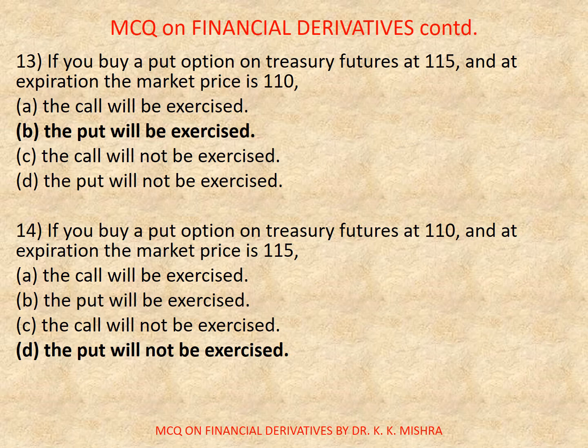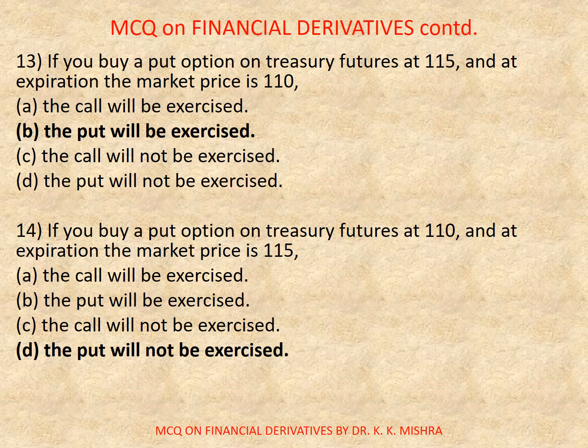Options are A. The call will be exercised. B. The put will be exercised. C. The call will not be exercised. D. The put will not be exercised. Correct option is B. The put will be exercised.